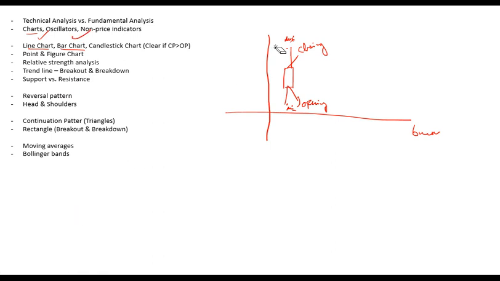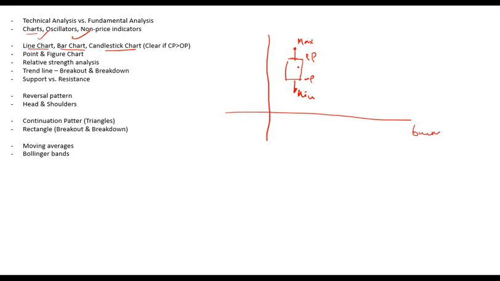Moving on to candlestick chart. Candlestick chart is similar to bar chart. In candlestick chart, you plot a maximum and a minimum price for every day, and then you plot closing and opening. So let's say maybe this is closing price and this is opening price, and you make a candle kind of shape. This is known as candlestick chart. The key difference between candlestick chart and bar chart would be that candlestick chart is either colored or clear.